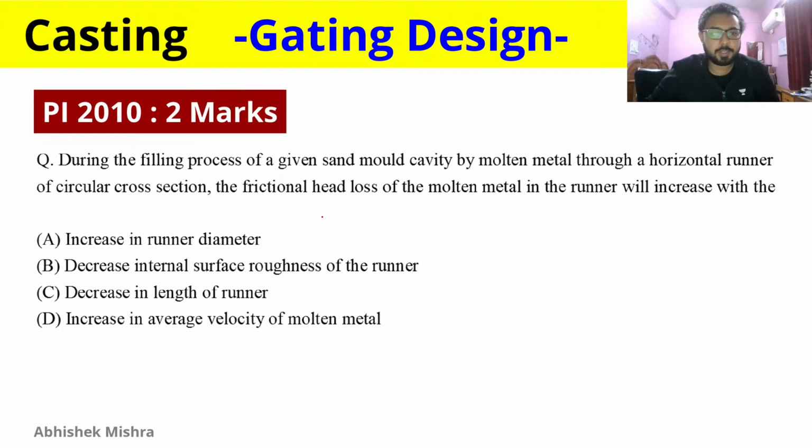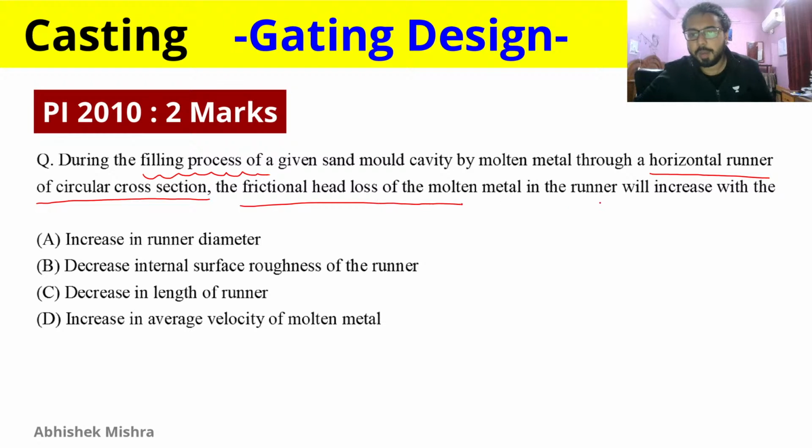So we are provided with the data that in the filling process of a sand mold, we are making the molten metal pass through a horizontal runner of circular cross section, and there will be frictional head losses because of the molten metal passing through this horizontal runner. So how will the frictional head loss increase?